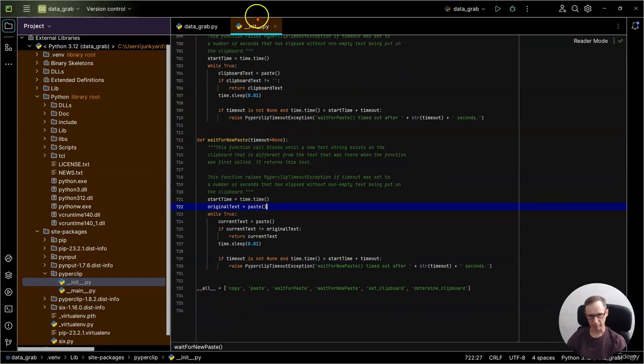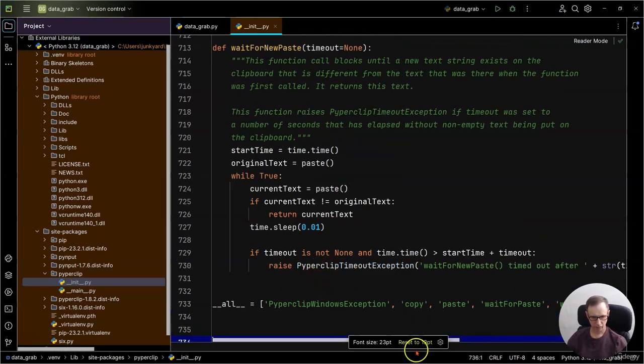And at the bottom of Dunder init, you should see a Dunder all. That's where we'll paste it in, so do a single quote, 2 single quotes, comma. And in between there, paste in that class name, which is Paperclip Windows exception. So it should look like that right there. So that should be good.